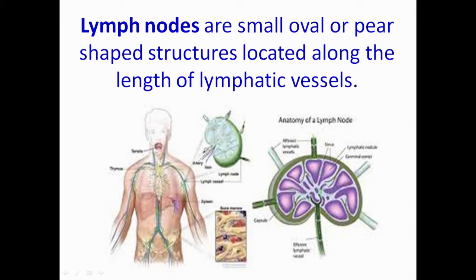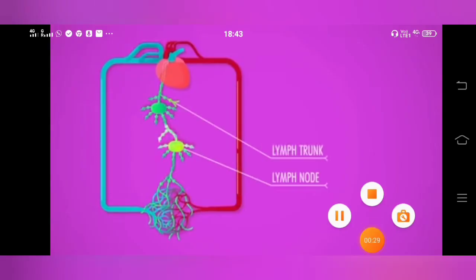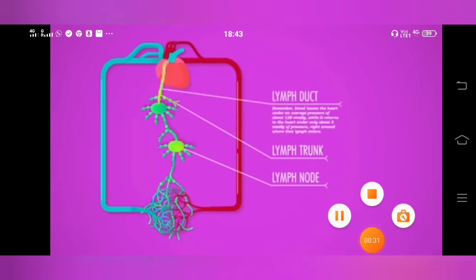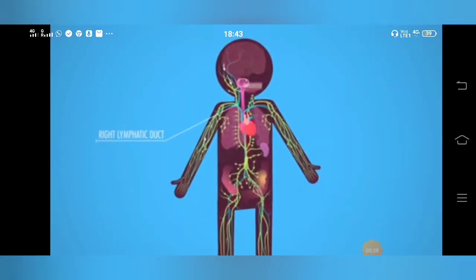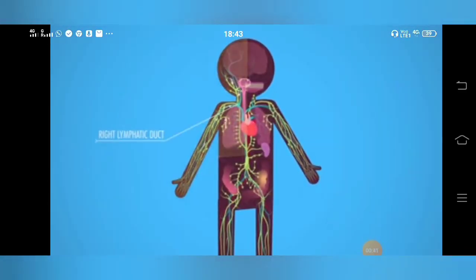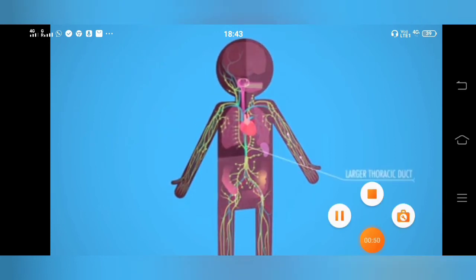These lymph nodes are small, oval, or pear-shaped structures located along the length of lymphatic vessels. Lymph nodes filter out unwanted materials such as bacteria and damaged cells. From lymph nodes, lymph passes into lymphatic ducts. Finally, lymphatic ducts take lymph into veins to return to main blood circulation.